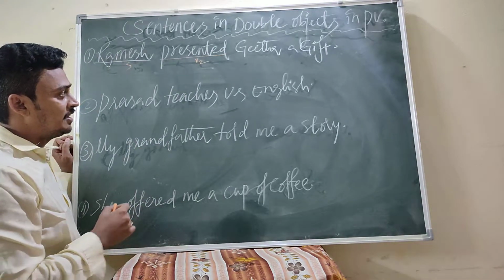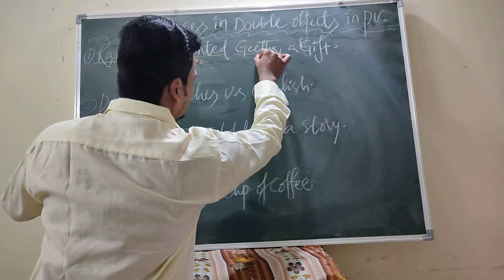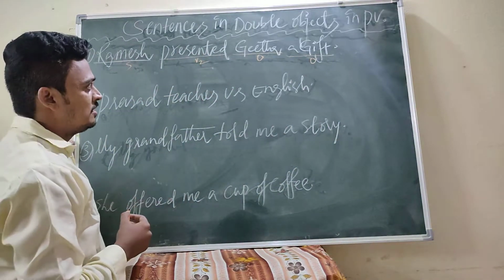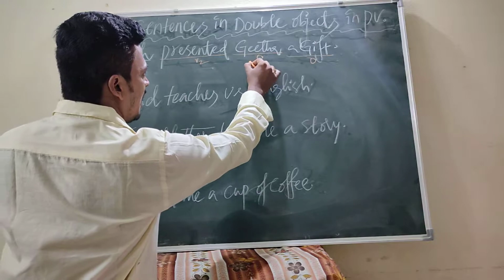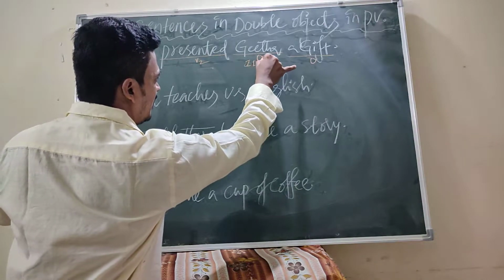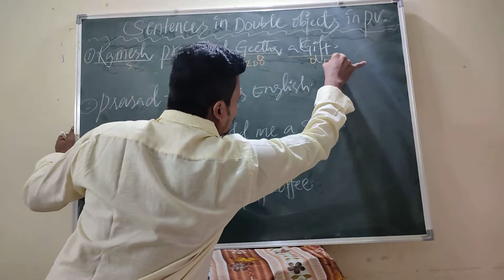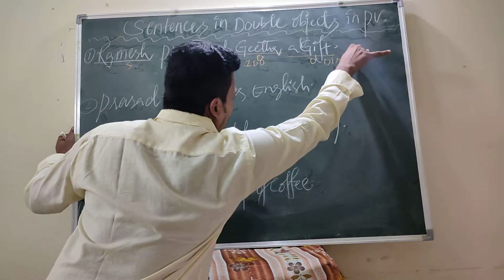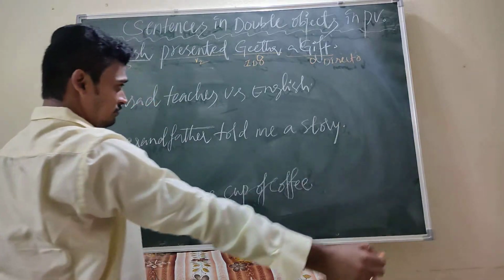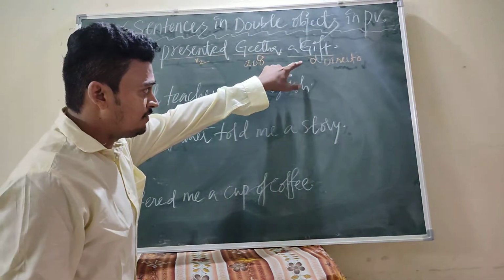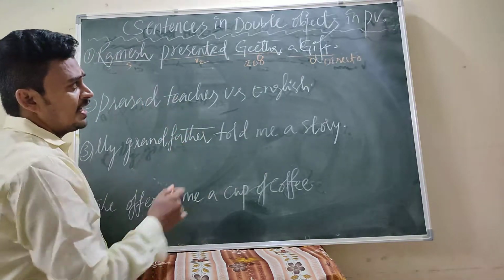Here Geeta is an object, and a gift is also an object. Geeta is the indirect object, and a gift is the direct object.